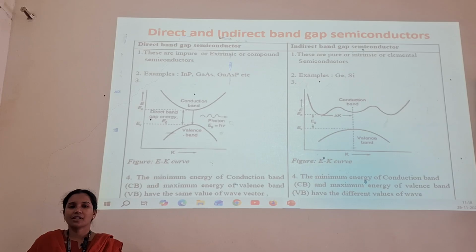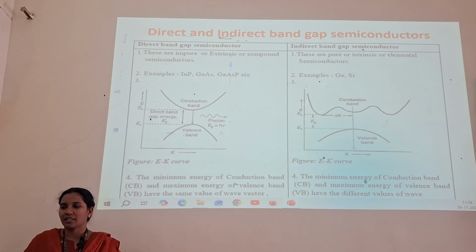Next one is the differences between direct and indirect band gap semiconductors. The first one is the direct band gap semiconductor. It is an impure or extrinsic semiconductor. The indirect band gap is a pure, intrinsic, or elemental semiconductor. Examples for the direct band gap are gallium arsenide and gallium phosphide, and germanium and silicon are the examples for the indirect semiconductors.